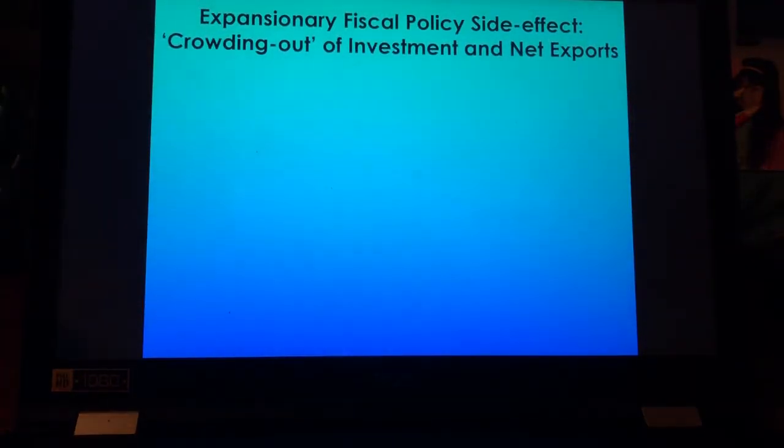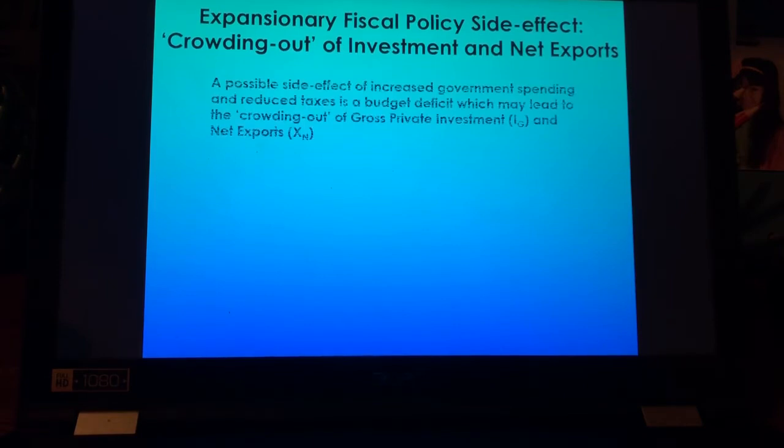And that's one of the things that crowds out other people from getting into the money supply, as we know from our monetary policy information. On that money curve, it's vertical. And so expansionary fiscal policy, where the government borrows money, causes the crowding out effect.